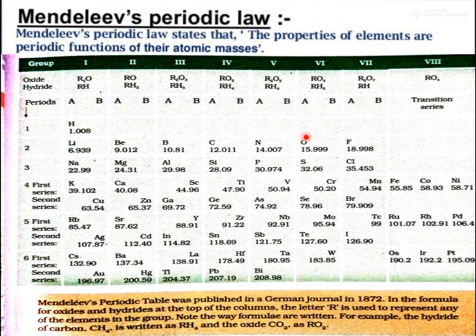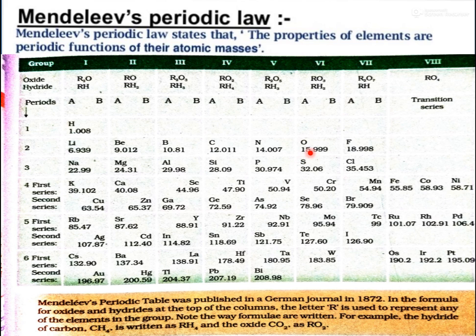There are 3 isotopes of oxygen: one with atomic mass 16, one with 17, and one with 18. So can we place them at 16, 17 and 18 as separate oxygens?